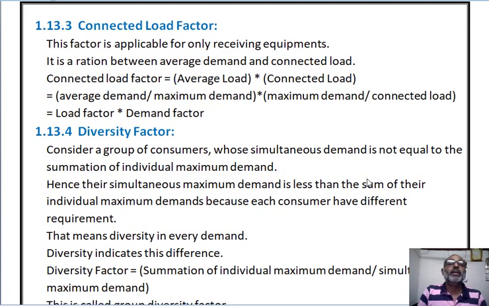Next, connected load factor. This factor is applicable only for receiving equipments. It is a ratio between average demand and connected load. We can write average load is nothing but average demand divided by maximum demand. You can also write connected load factor is equal to maximum demand divided by connected load. So we can find out connected load factor is equal to load factor into demand factor.